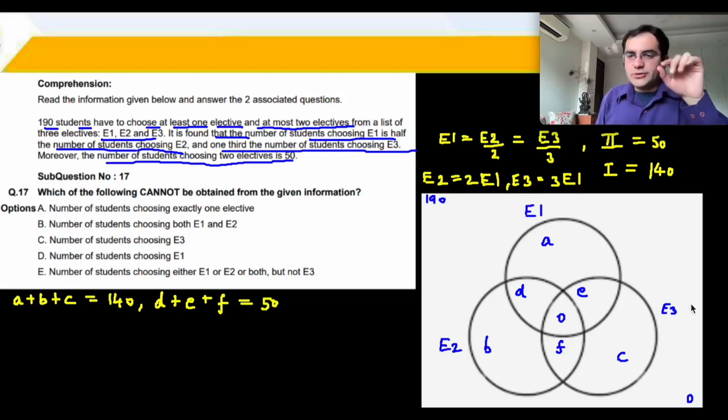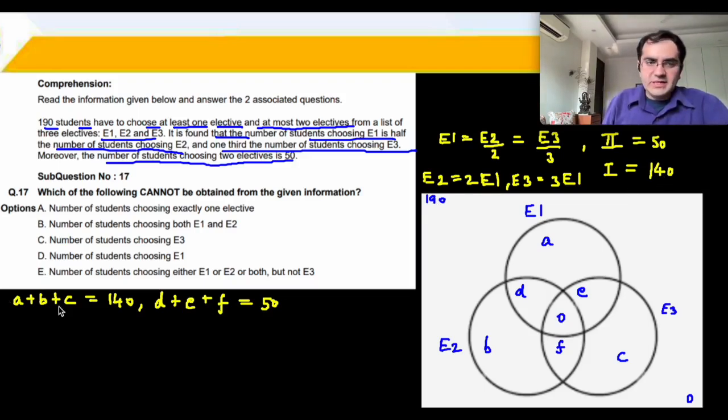Now what categories do you have? None is 0. 3, exactly 3 is 0. तो exactly 1 and exactly 2 ही तो बचा. तो exactly 2 is 50. Out of 190 people, exactly 1 आ गया 140. यहाँ से मैंने मार्क कर दिया a plus b plus c is 140. Exactly 1. d plus e plus f is exactly 2 is 50. ठीक है. Which of the following cannot be obtained from the given information?